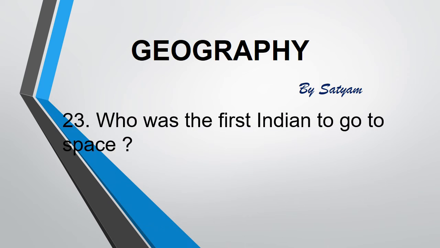The next question is, who was the first Indian to go to space? The answer is Rakesh Sharma. He is a former Indian Air Force pilot who flew aboard Soyuz T-11 on 3rd April 1984 as part of the Soviet Intercosmos program. The then Prime Minister Indira Gandhi asked Sharma how India looked from outer space. He replied, "Saare Jahan Se Accha."